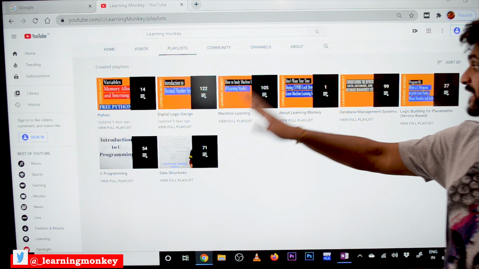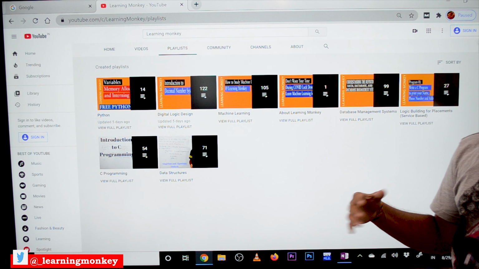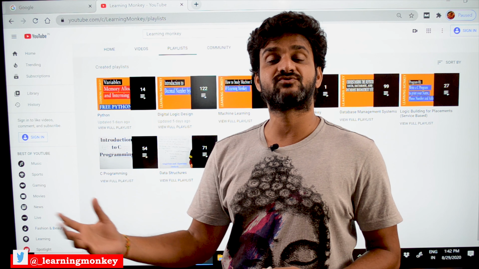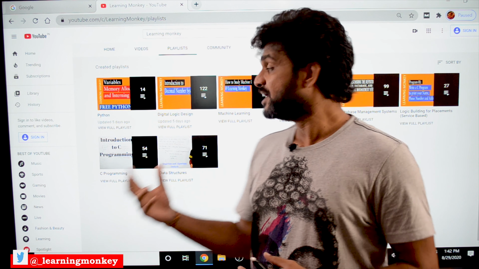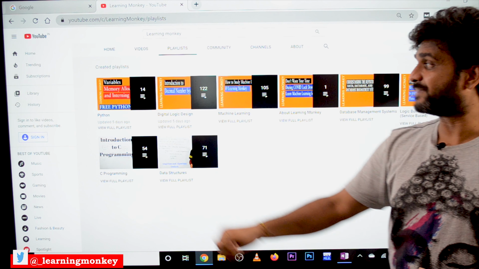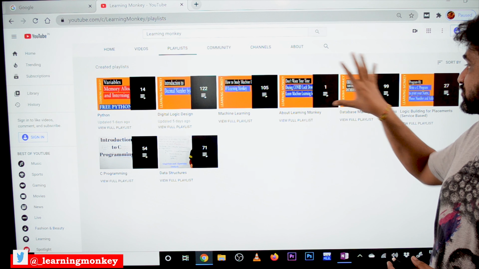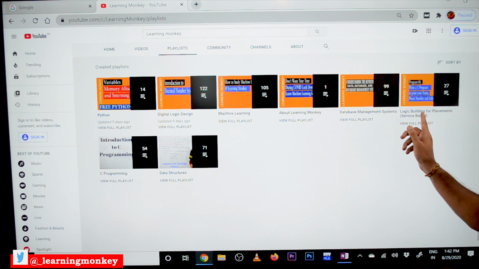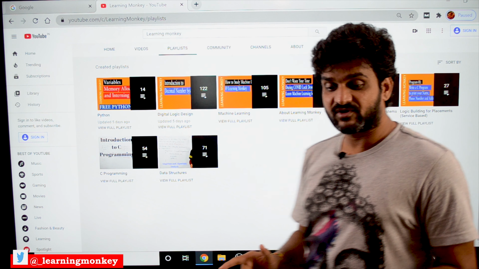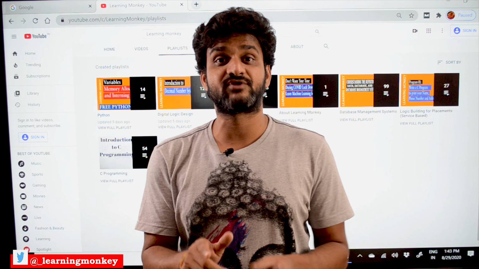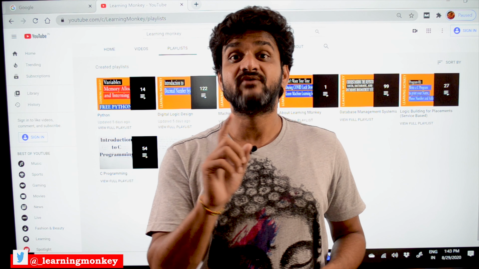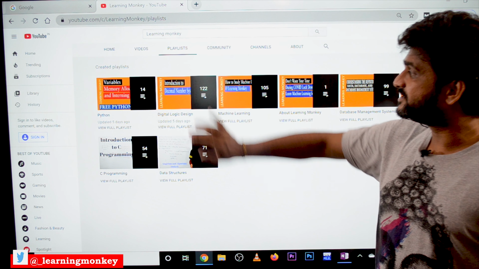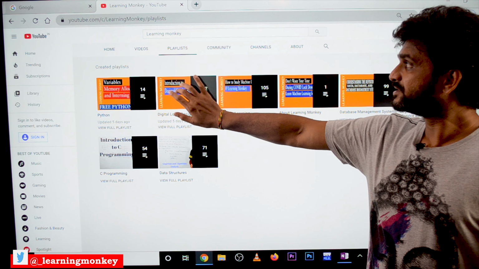Apart from GATE courses, we also teach advanced courses like machine learning and the course called Python. All these courses have been dealt with so far, and we also have a logic building course for placements. So Learning Monkey is a platform where a computer science student can learn from basics to advanced courses for free. For example, if you take this digital logic design course playlist,